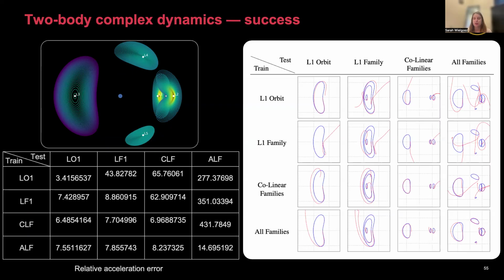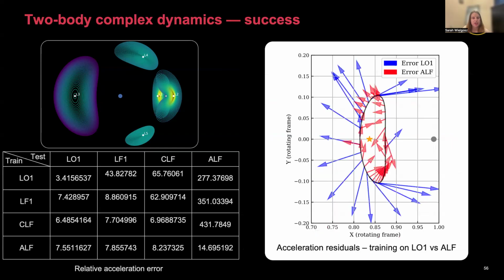And on the right, you'll see some of the actual trajectories propagated, and recall that the ones that might look a little bit wacky can appear so just due to long integration times, whereas the acceleration errors themselves look pretty good. And here's an example of some of the residual errors that we see for the CR3BP. So again, the blue is when we train on a single orbit. The red is when we train on families at all Lagrange points. And this is, again, as we expect, where our errors decrease as we increase the complexity of our training data set.